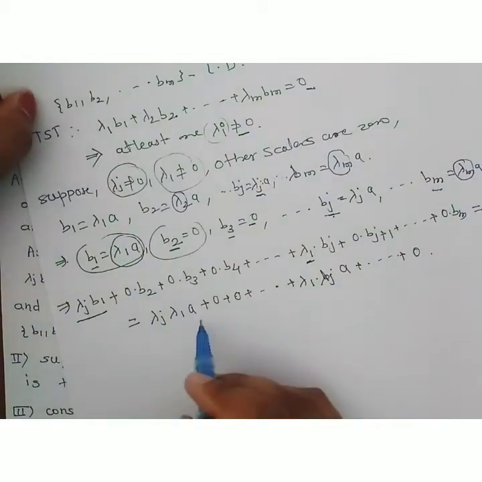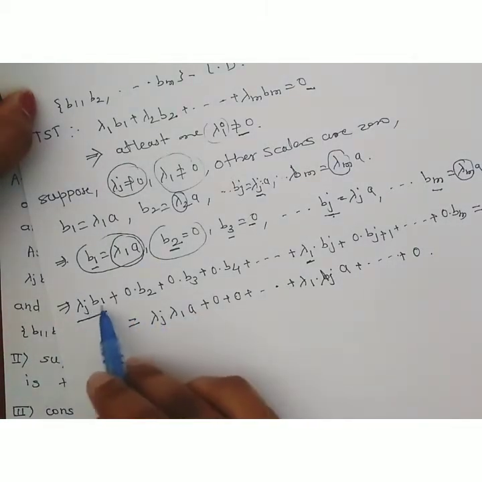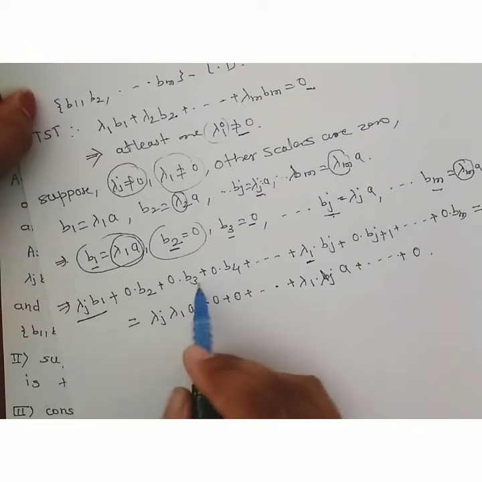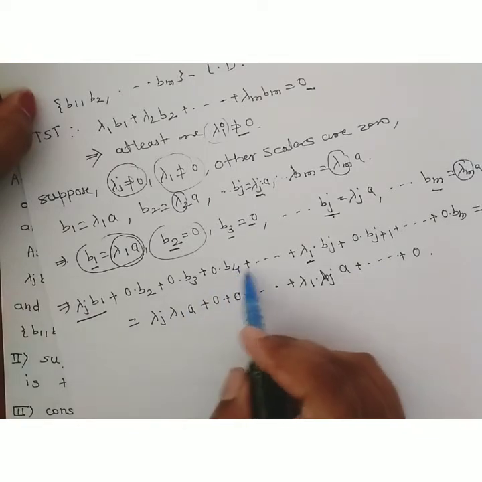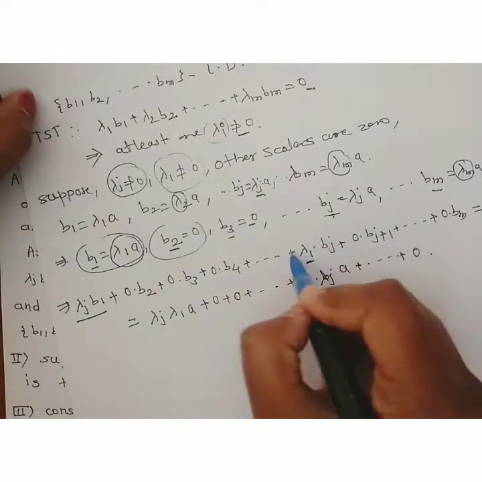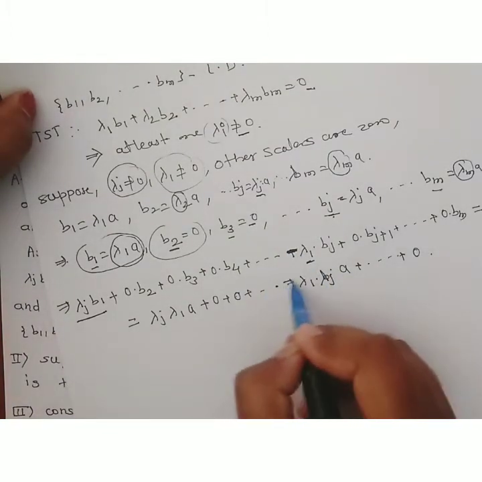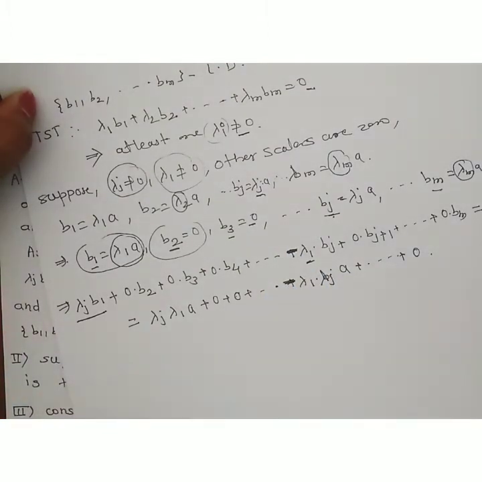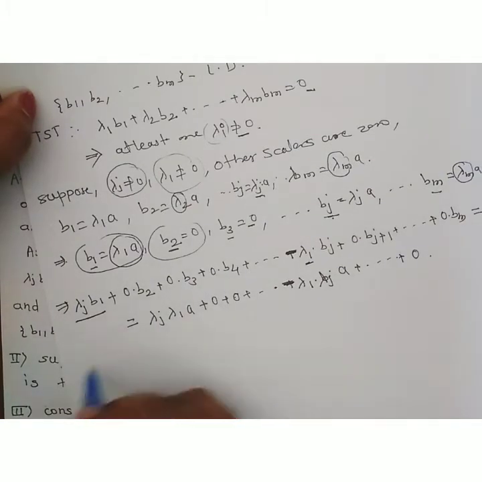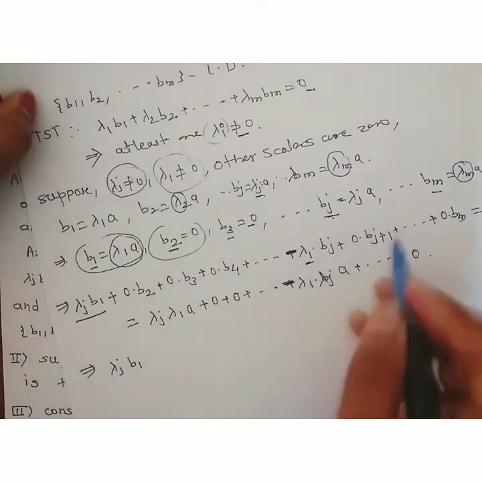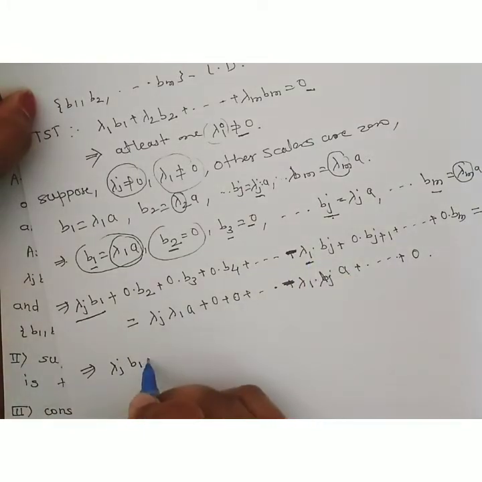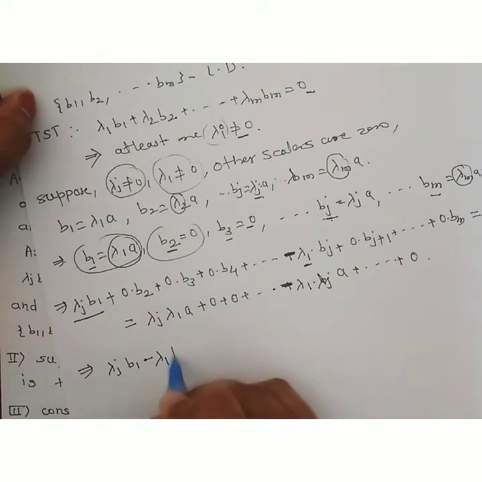Now consider lambda j b1 plus 0 into b2 plus 0 into b3 plus 0 into b4, and so on. Multiplying the second combination by minus 1 and by lambda 1, we have the term lambda j into b1; these are the 0 terms, which should be neglected; minus lambda 1 into bj.